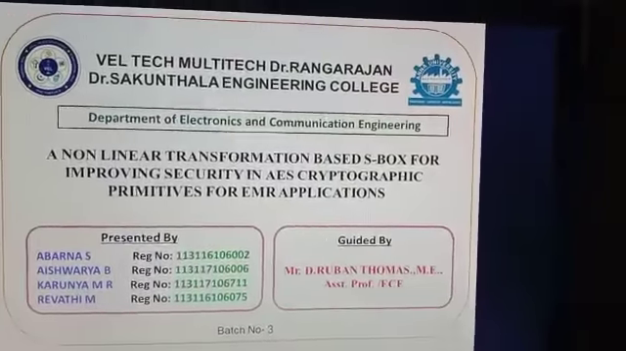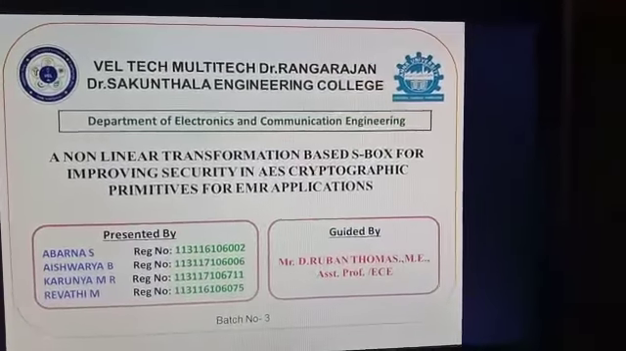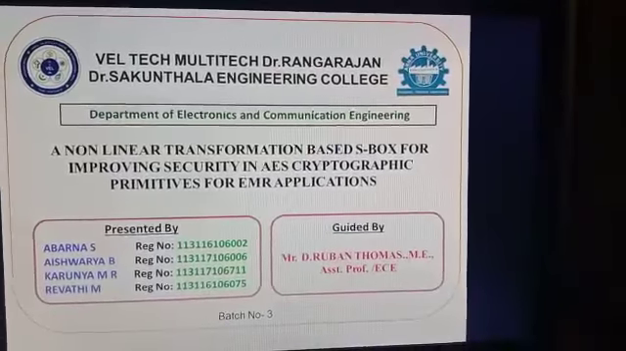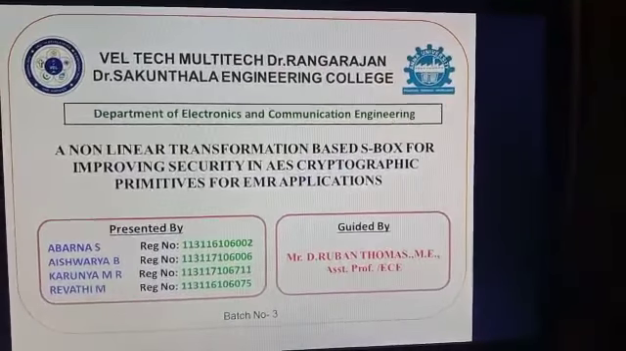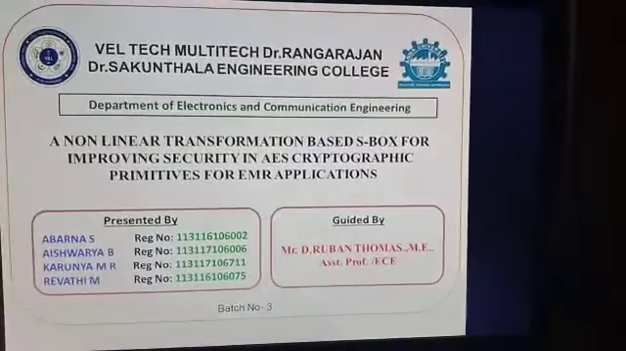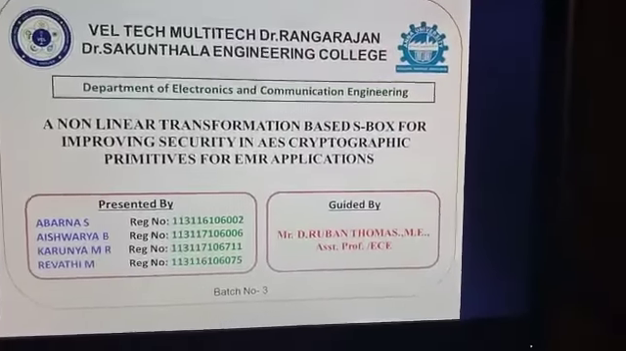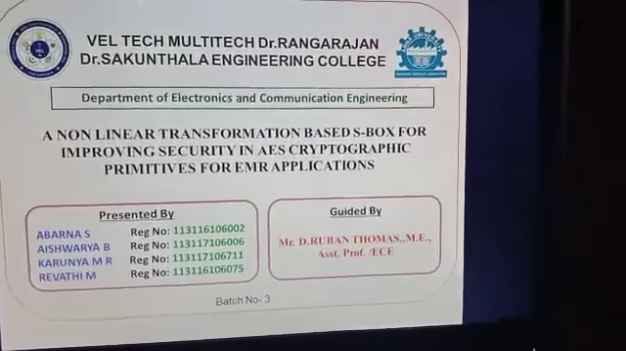Everyone, I am Revati M and my batchmates are Aparna, Aishwarya and Karunya. Our project is guided by Mr. Ruben Thomas, ME, Assistant Professor in the Electronics and Communication Department.